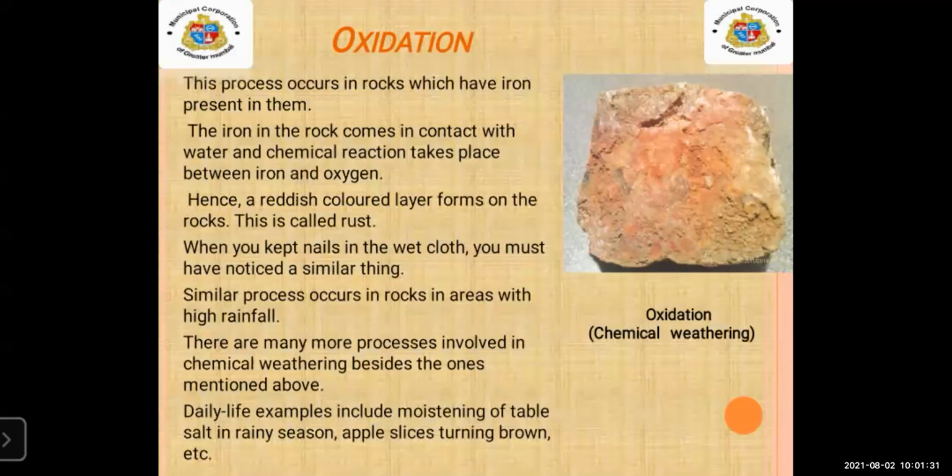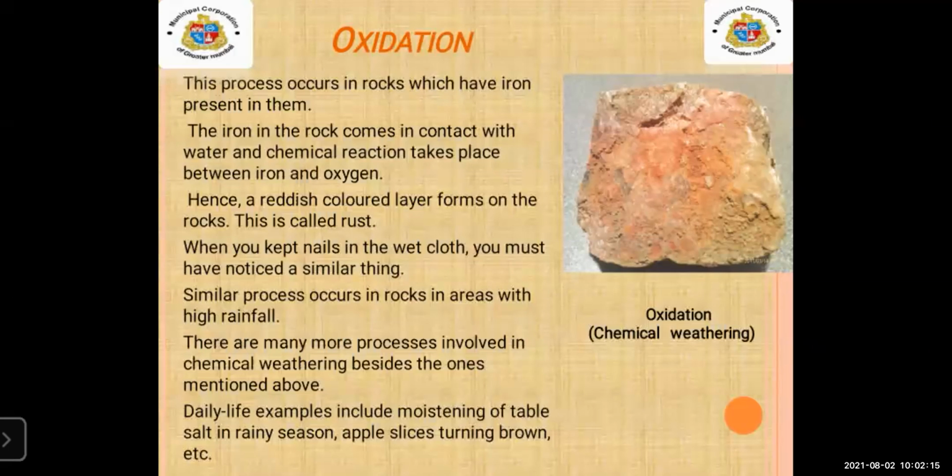We can see this example at our home also. We have a grill on the windows, the safety doors, and also in the balcony. During the rainy season, they start rusting. You can see the reddish colored layer on the grills. Because of oxidization, when the iron comes in contact with water, we can see the chemical reaction. So this is called rust.